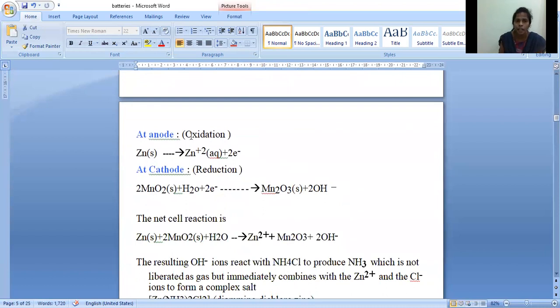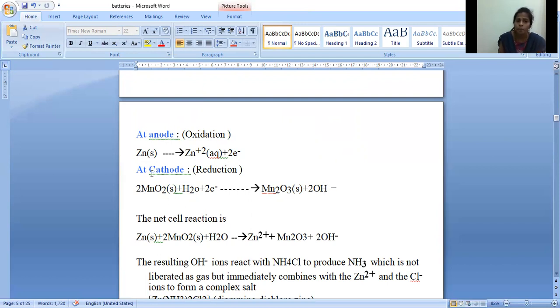So here at anode, zinc is participating. So zinc undergoes oxidation at anode. You know what is meant by oxidation: loss of electrons or removal of electrons. So zinc is losing 2 electrons to produce Zn2+. Now at cathode, what is acting as cathode here? MnO2 is acting as a cathode. So 2 MnO2 plus H2O plus 2 electrons gives rise to Mn2O3 plus 2OH minus.